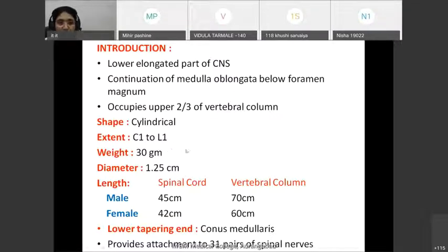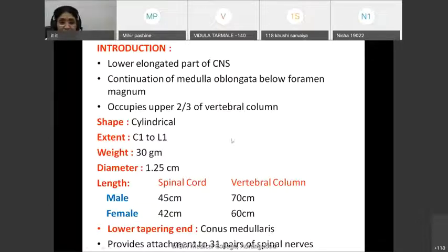Now this spinal cord is present in the vertebral column, and in case of male, its length is 45 centimeters, whereas in case of female, its length is 42 centimeters. But the length of vertebral column is 70 centimeters in male and 60 centimeters in female, and thus the spinal cord occupies the upper two-thirds of vertebral column. So remember, though the spinal cord is present in the vertebral column, it occupies only upper two-thirds of vertebral column because the length of spinal cord is less than the length of vertebral column.